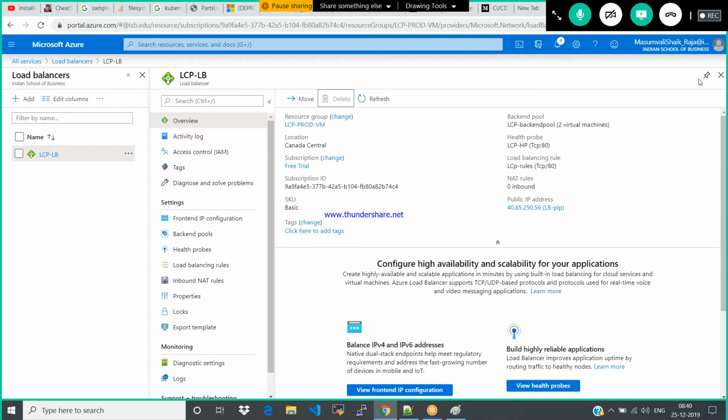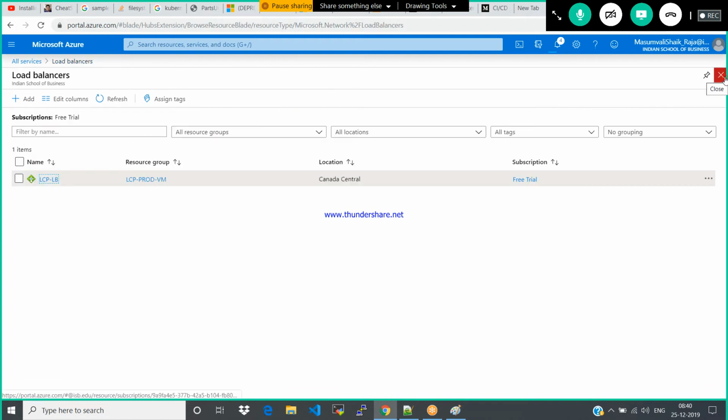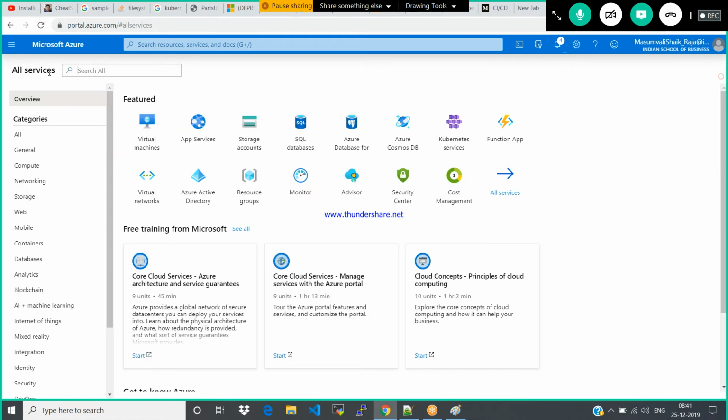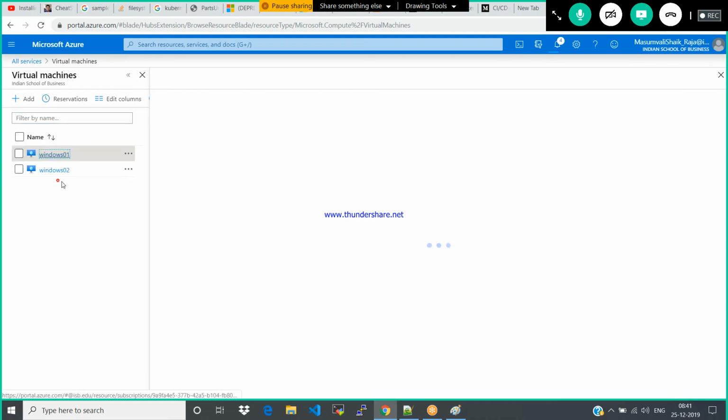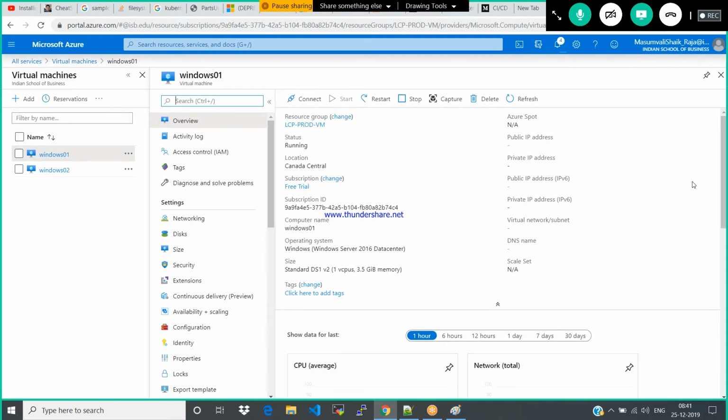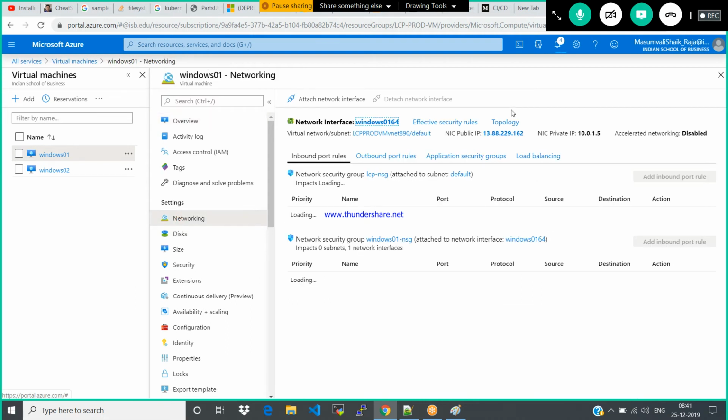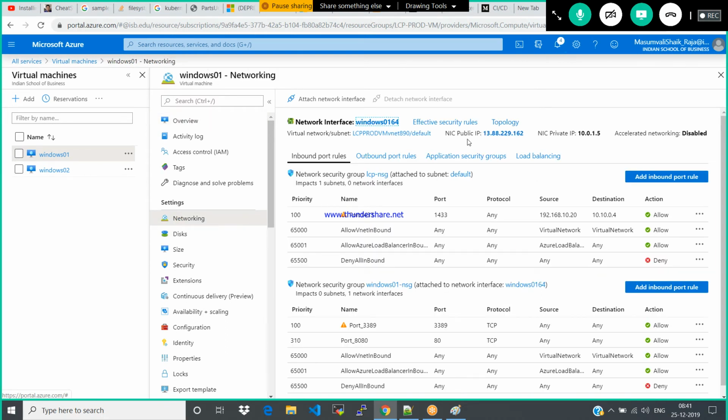Okay. Then how do you delete the public IP of your VM? I have now removed the load balancer IP. Now if you go and look here in the networking, you have the public IP of your NIC card. How do you delete it?